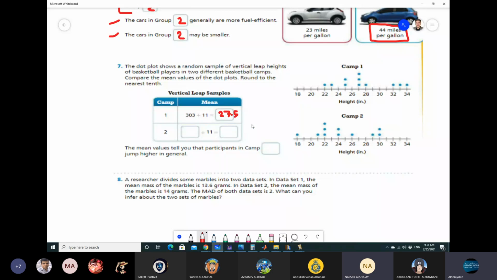Okay. Now, what about the second group or the second camp? If you add the values here, you will get 268. I have the answers with me. So you also have the answers. 268 divided by 11 gives you 24.4. Okay, and the mean values tell you that participants in which camp jump higher? Camp 1. Excellent. Okay.